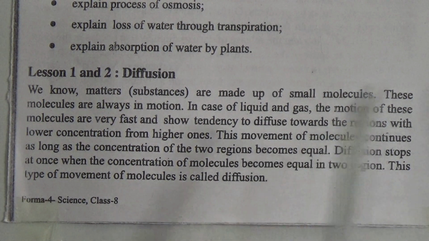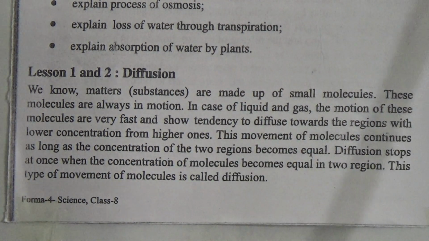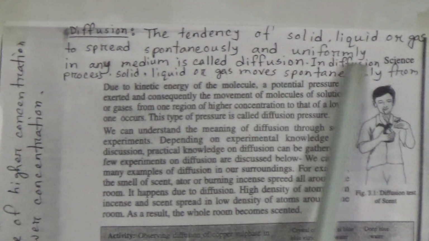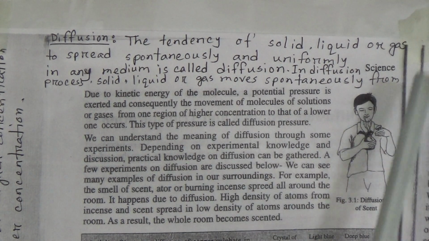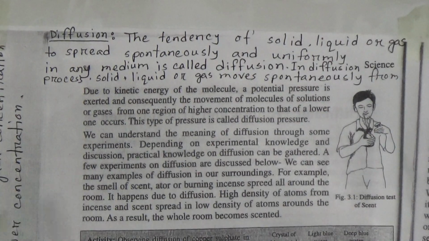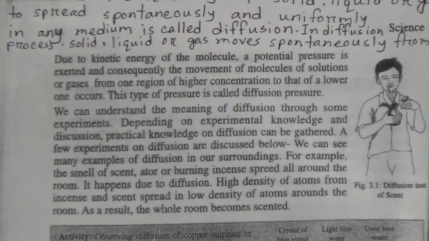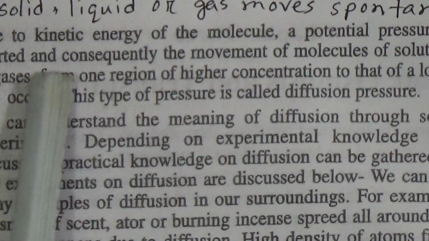This type of movement of molecules is called diffusion. My dear students, now we can write the definition of diffusion like this: the tendency of solid, liquid or gas to spread spontaneously and uniformly in any medium is called diffusion. In the diffusion process, solid, liquid or gas moves spontaneously from a place of higher concentration to lower concentration. Okay, my dear students, now go to the next page.